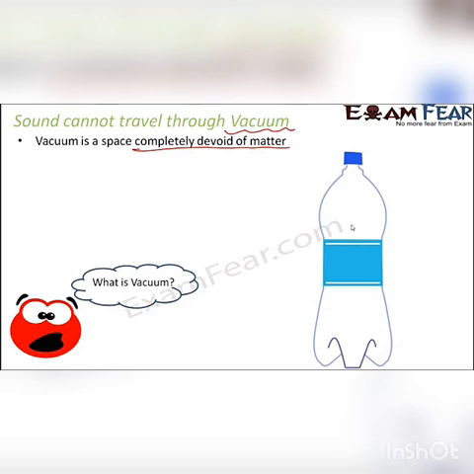Now, you might be thinking that it might sound a little imaginary that something like vacuum also exists, or how do we create vacuum? As you go to your senior classes, you will learn about the various methods by which you can create partial vacuum or you can create vacuum. So I will not get into those details right now, but yes, it is not an imaginary concept. Yes, it is possible to create vacuum. You can actually create emptiness, complete emptiness inside an object.